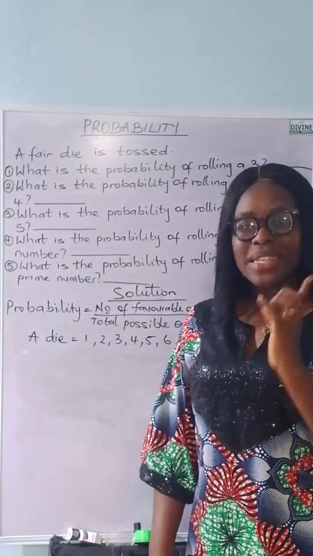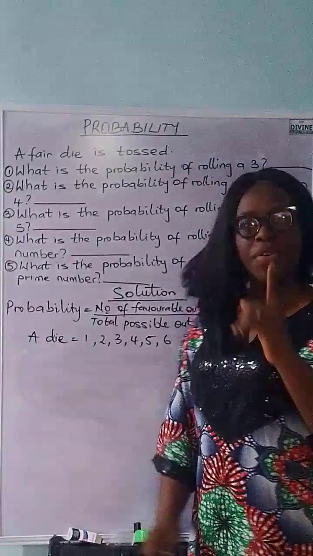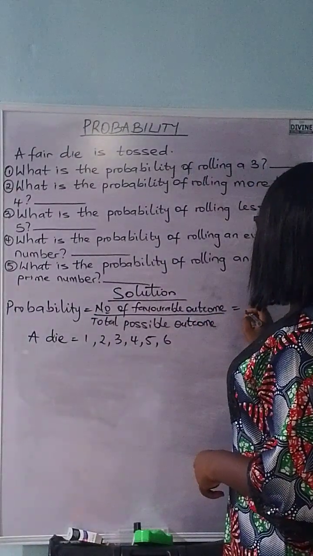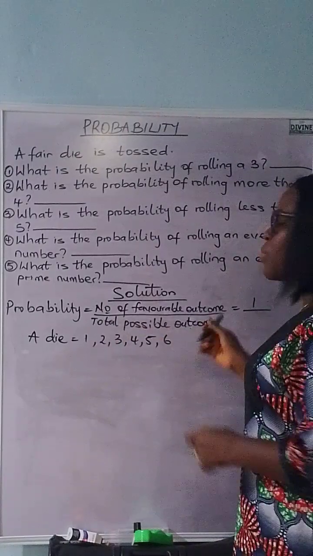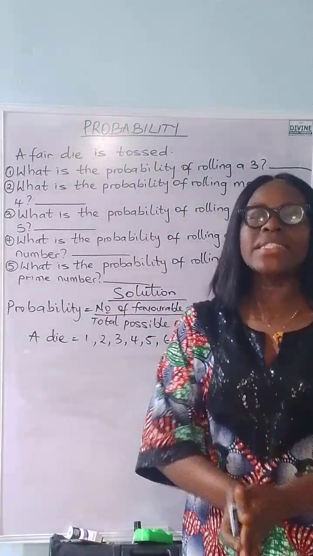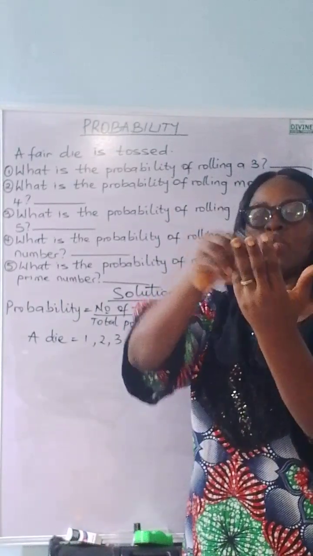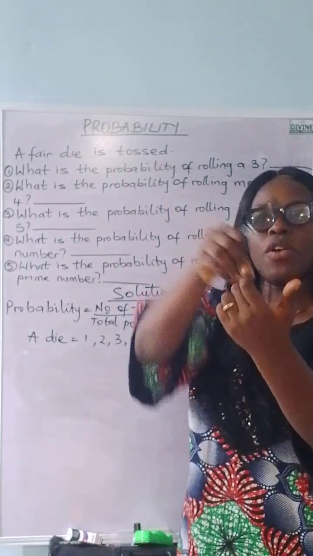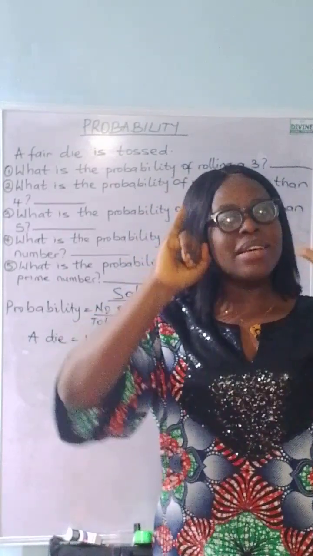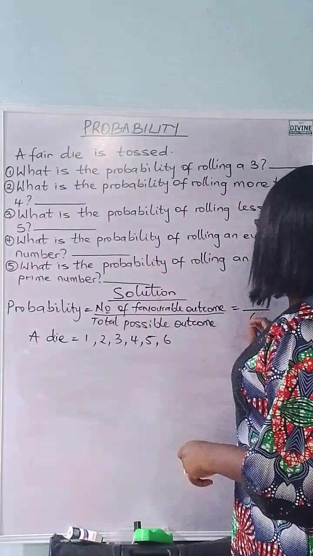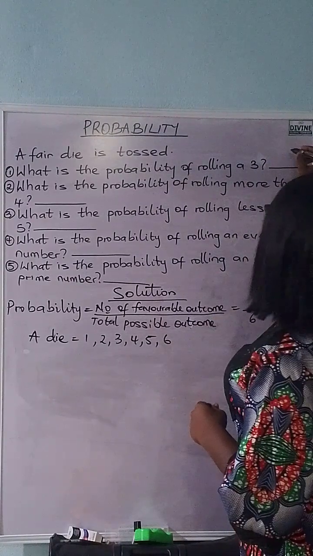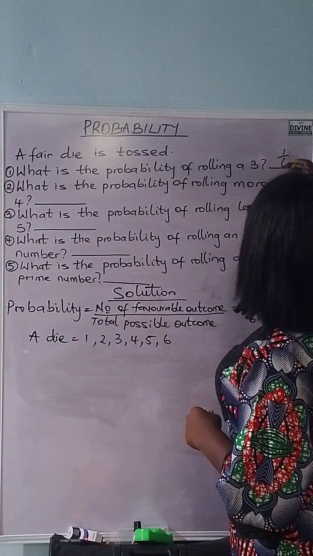So the probability of getting a 3, because we have just one 3 here, is going to be 1 over total possible outcome. We now calculate the total possible outcome that we can get when we roll a die. We can either get 1 or 2 or 3, 4, 5, or 6. So the total possible outcome is 6. 1 over 6. Do you understand that? Good. That is the answer for number 1.